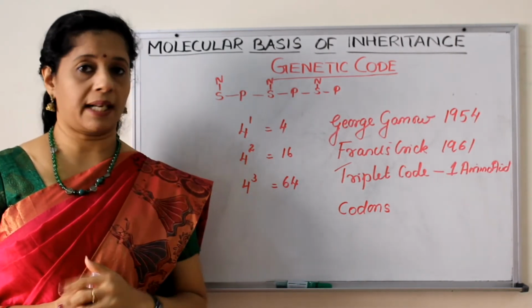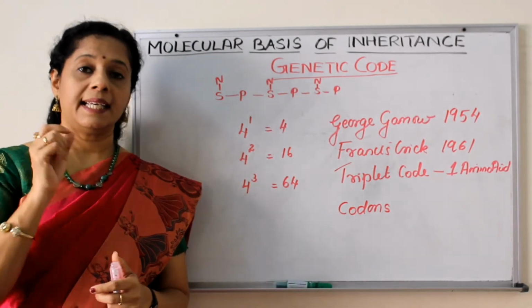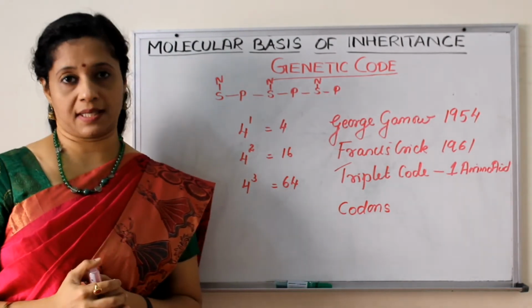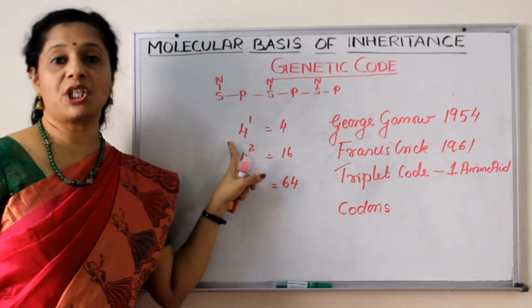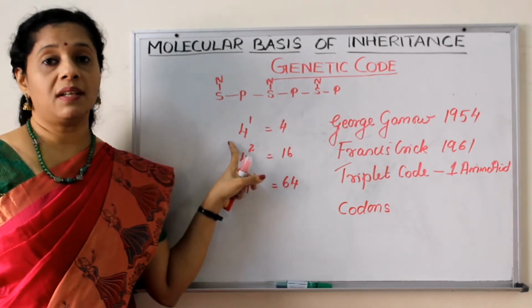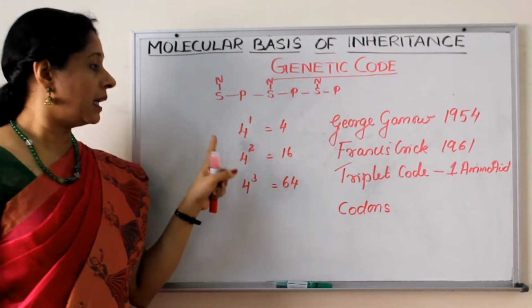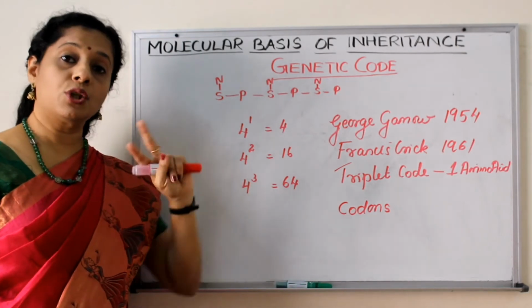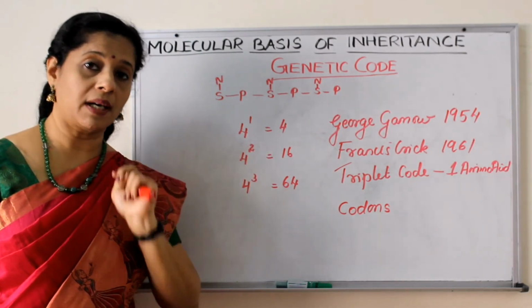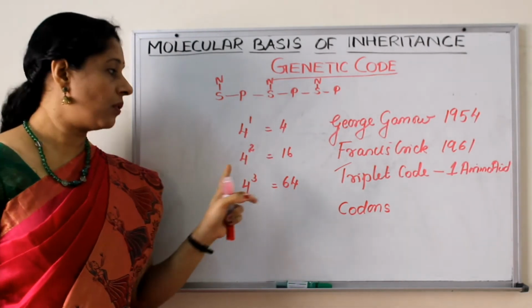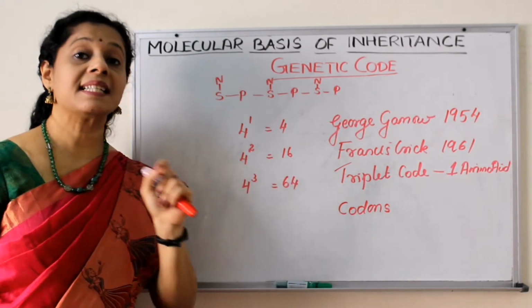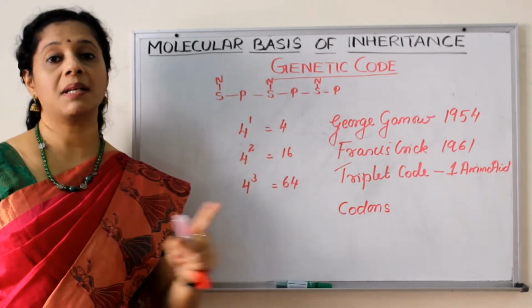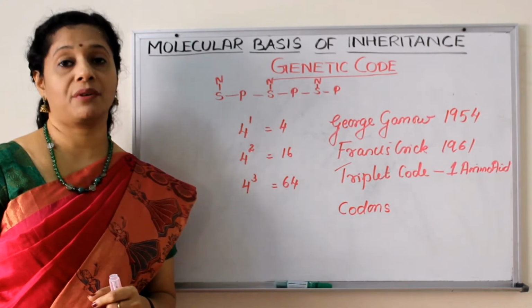Nucleotides are only 4 types, so if each one codes for one amino acid, if you see the permutation combination, how many we will get? 4 only. If we consider 2 nucleotides coding for one amino acid, then we can get maximum 16 amino acids only, but still 4 more yet to code for.